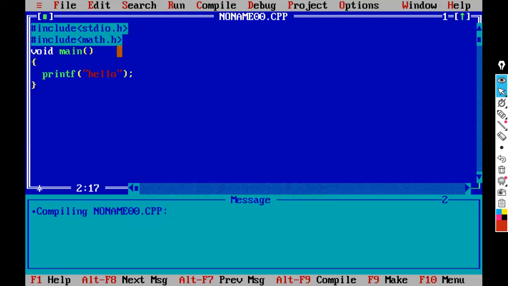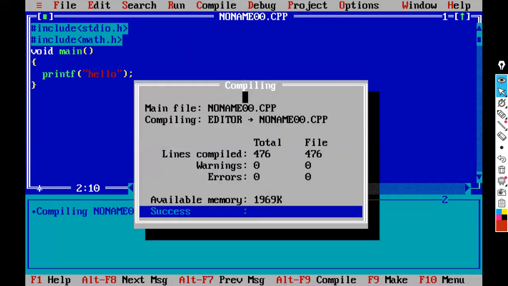So with this, you can understand that this line is attaching that header file code here, and after that, it is compiling. That's why it tells us lines compiled like this. Yes, we have written 4 or 5 lines of code. It is telling 476, which means the remaining lines of code are attached from the header files.